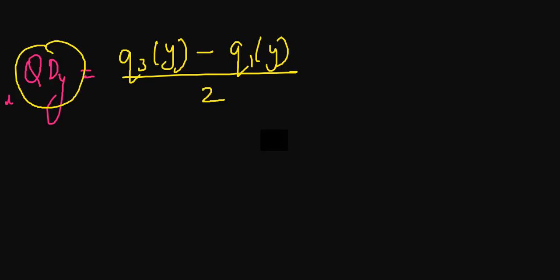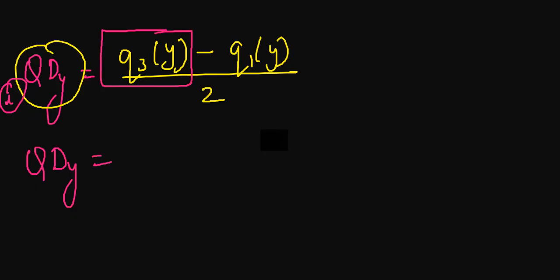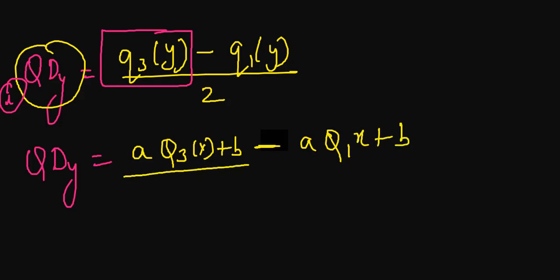This was step number 1. Next step: quartile deviation of y equals, what was the equation we just saw previously? It was a Q3 of x plus b, same equation, minus a Q1 of x plus b, divided by 2, and this will be in brackets.